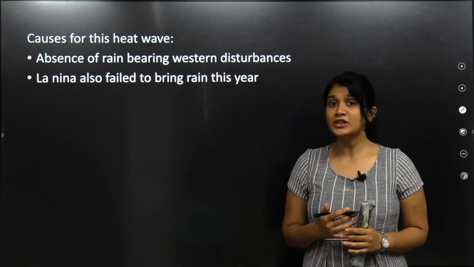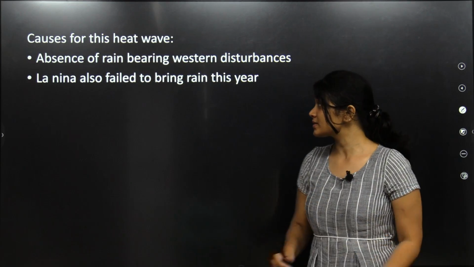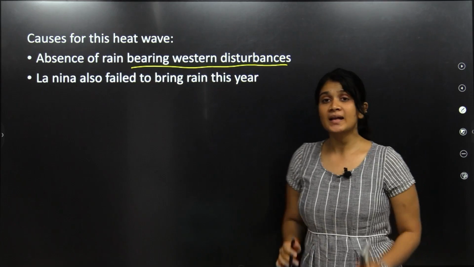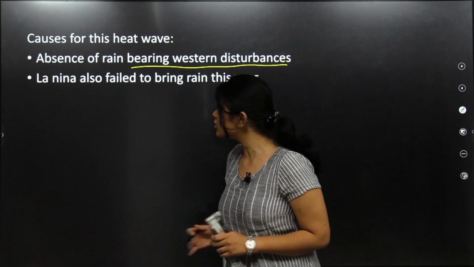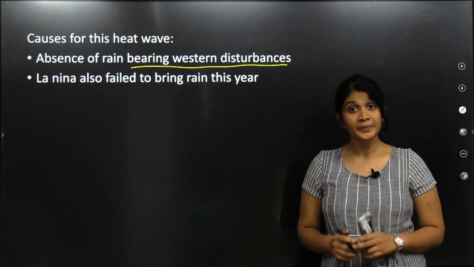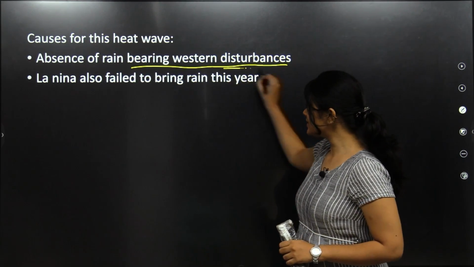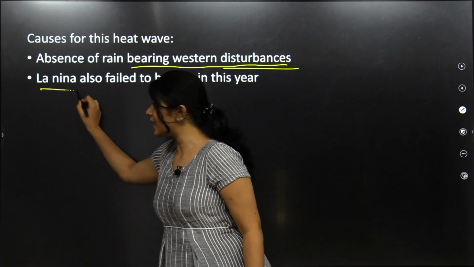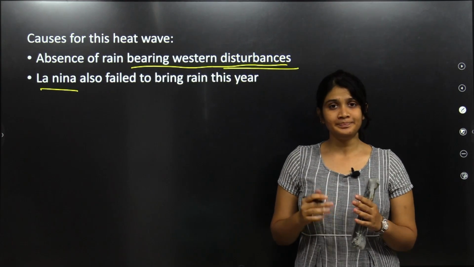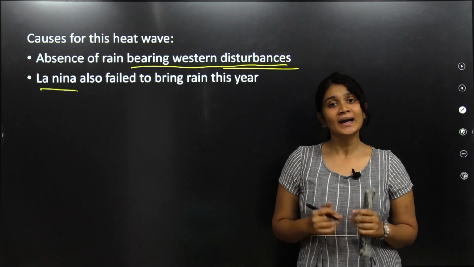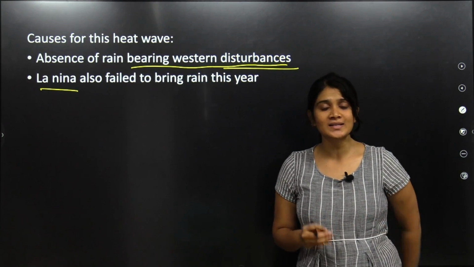This heat wave is particularly higher for two major reasons. One is the absence of rain-bearing western disturbances, and the second reason is that La Nina also failed to bring rain this year. I will give you a small task. You will have to know what western disturbances are and what La Nina is. Google what La Nina is. Once you grasp the concept of these, do comment as to what you understand from this.